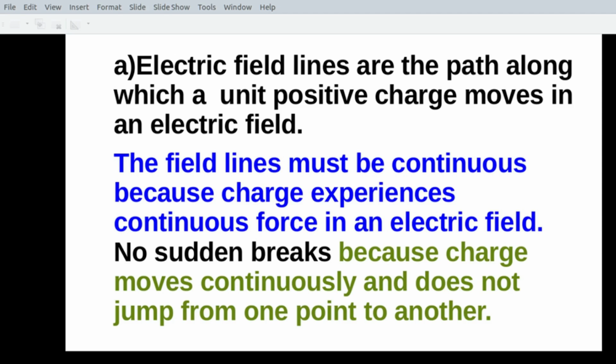That means the charge experiences a force due to the electric field at all points where the field is present. Wherever you have an electric field and if you have a charge in that field, at all points in that field, the charge experiences a force. So, the charge continuously experiences force and hence the charge moves continuously. So, it does not jump from one point to another point. So, there are no sudden breaks.